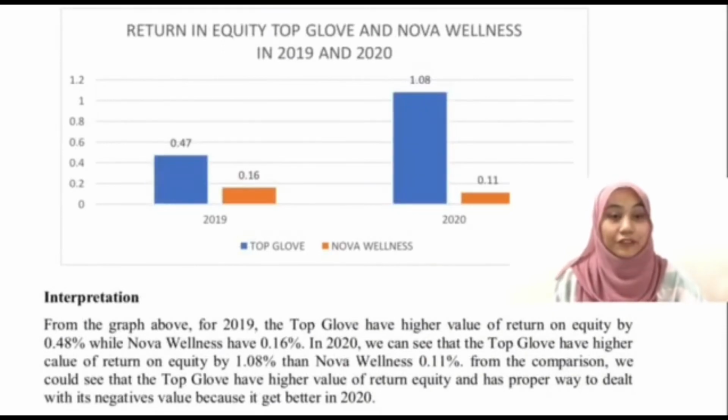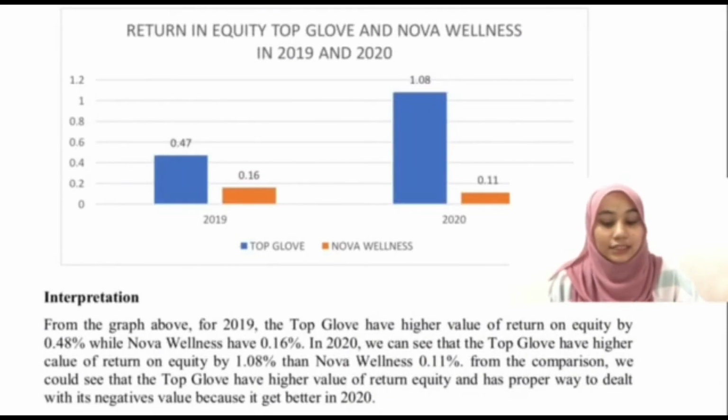Okay. Lastly, profitability for both companies. First, the comparison of return on equity, Top Glove and Nova. From the graph above, in 2019, Top Glove has a higher return on equity at 0.48%, while Nova has 0.16%. In 2020, Top Glove has a higher return at 1.08% than Nova Venus, which is 0.11%.